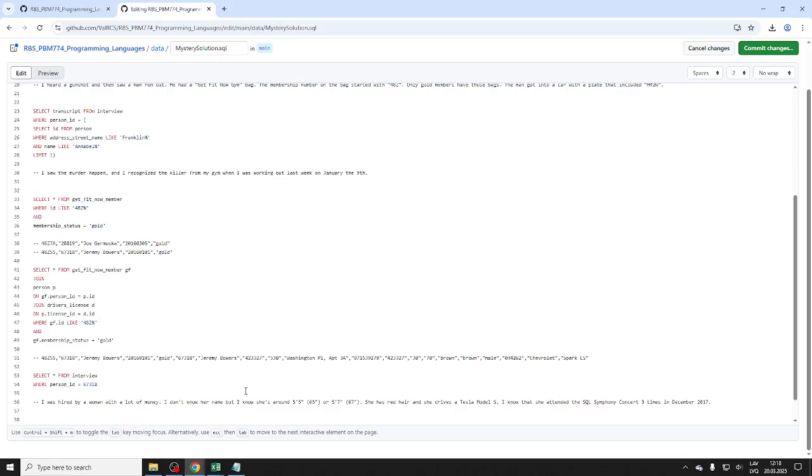Yes. So we can, of course, get all red-haired women who drive a Tesla Model S. And then, of course, we would narrow it down to who attended the SQL concert 3 times in December 2017. If you think about it, this is relatively realistic, assuming all databases are connected. It's happening more and more often. This actually can happen. So a lot of money, we don't know if she has a lot of money. Maybe she's just flashing the money.